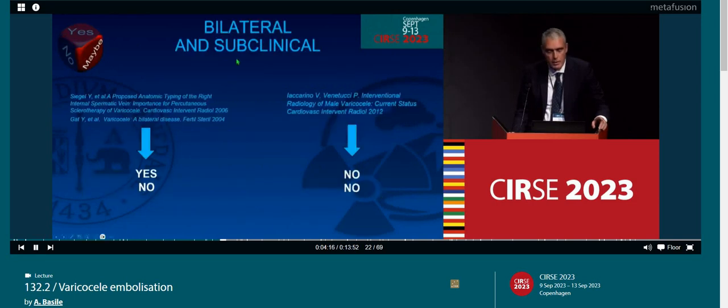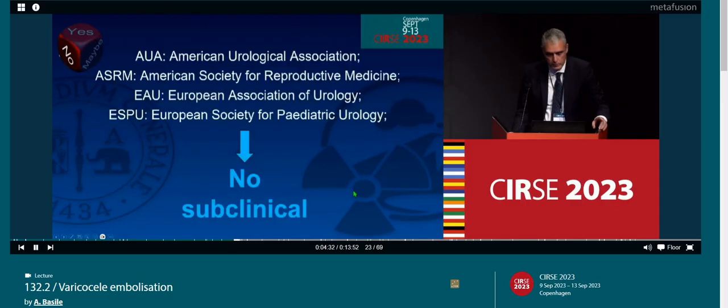What about bilateral and subclinical varicocele? In urological literature, they say to treat the right and the left simultaneously, and not to treat subclinical. We don't use to treat bilateral varicocele, and we don't use to treat subclinical varicocele. This was also assessed by several guidelines of several societies.